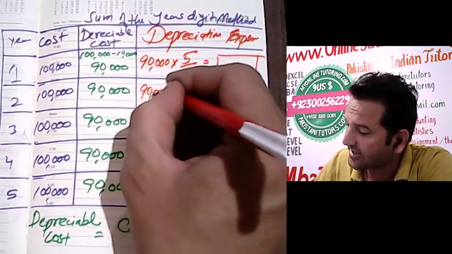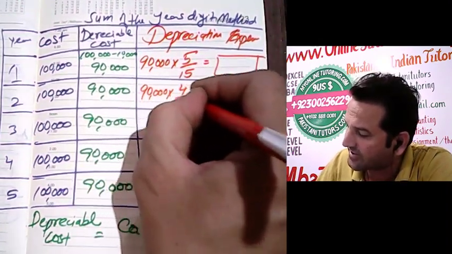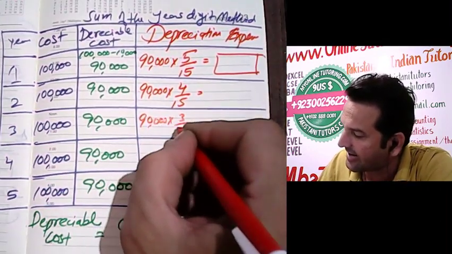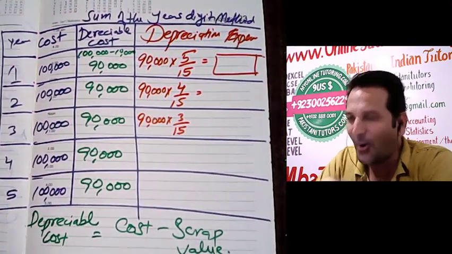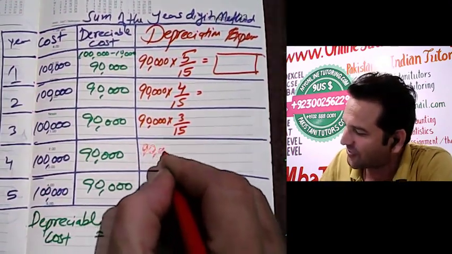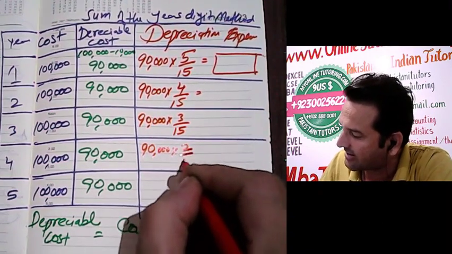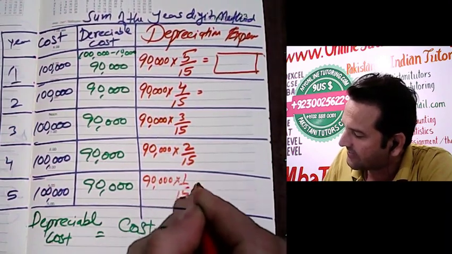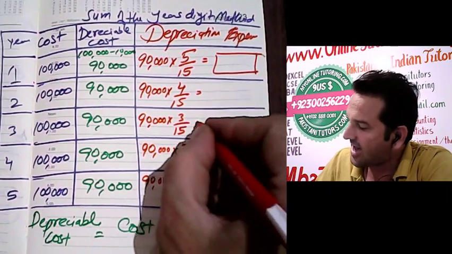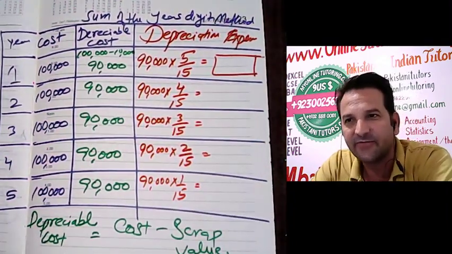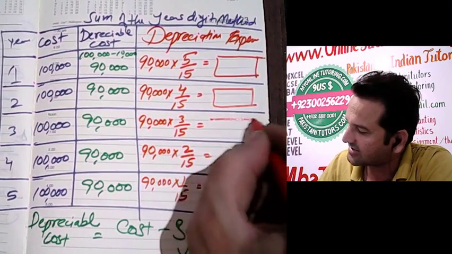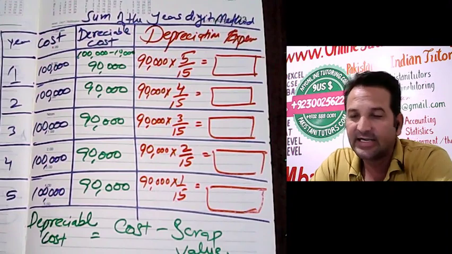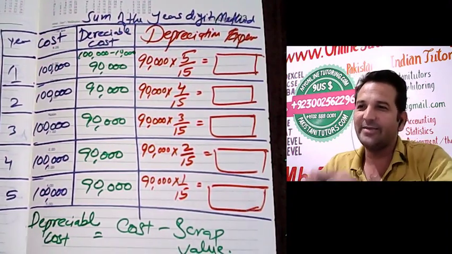Second year, 90,000 multiplied by 4 over 15. Third year, 90,000 multiplied by 3 over 15. Now I hope you can answer the fourth year depreciation by writing 2 over 15, and 90,000 multiplied by 1 over 15 will be the depreciation for the fifth year. So whatever the answer is, that's how sum of the year digit method depreciation is calculated.